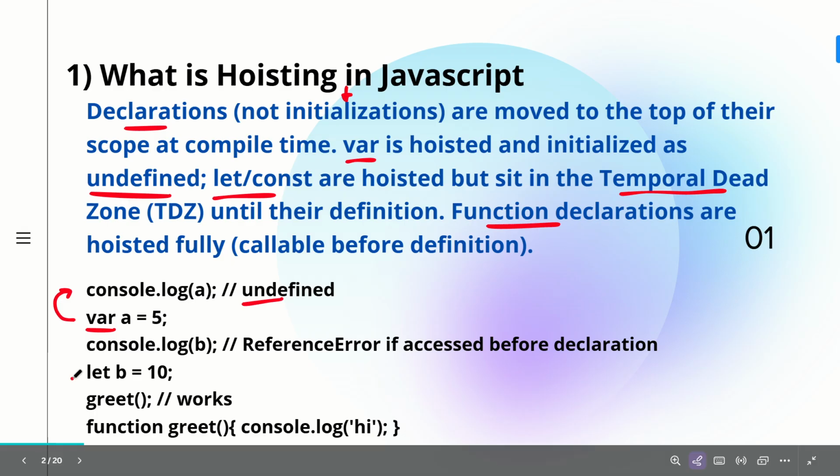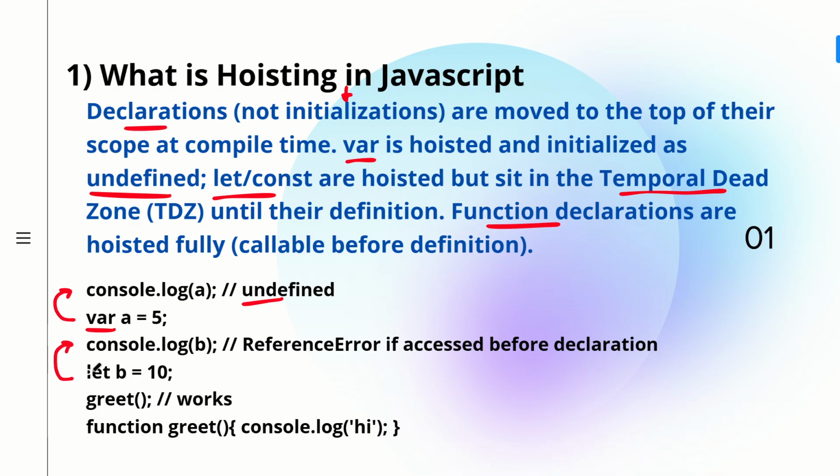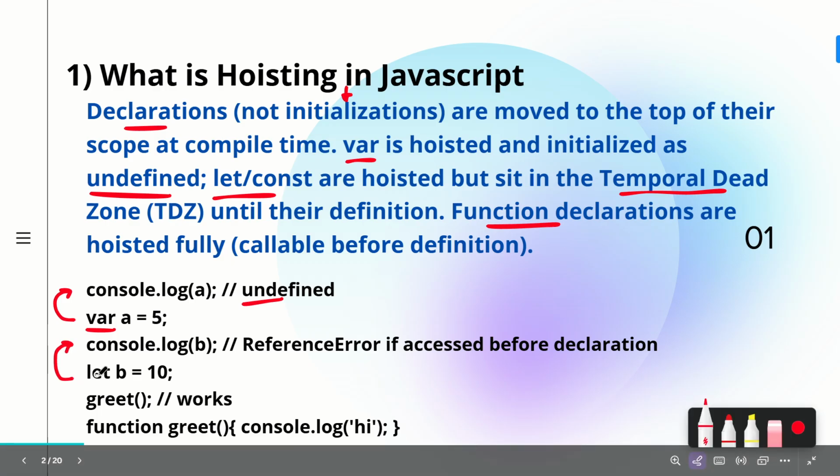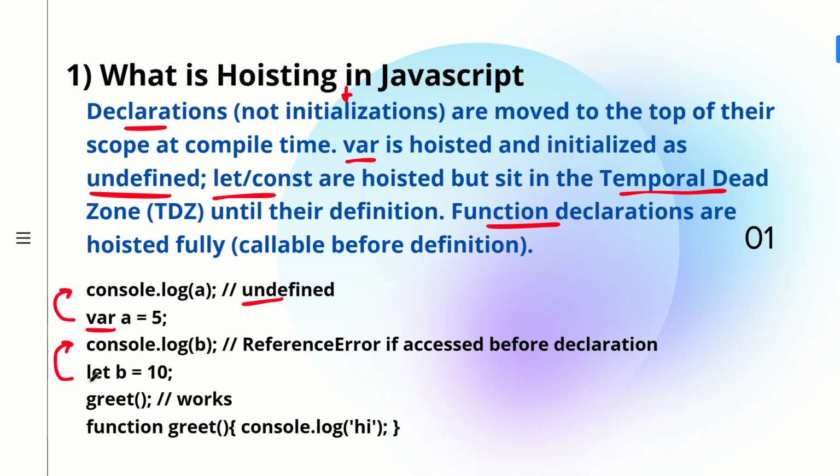Now coming to the second example, you can see there is another variable b which is declared and initialized with the keyword let. If you try to access any variable declared with let or const before its declaration, you get a reference error. Why? Because they are in the temporal dead zone. You get a reference error that you cannot access the variable before initialization.